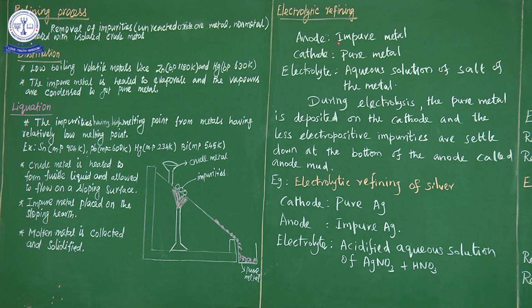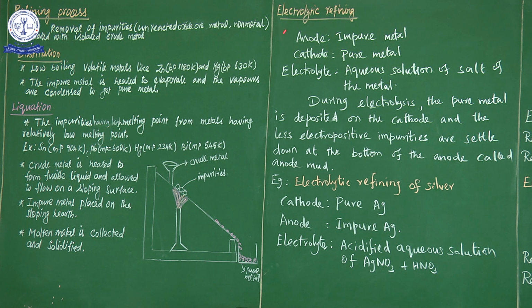So the impurities எல்லாமே என்ன ஆயிரும், அதே anodeக்கு கீழே settle ஆகுது, anode mud. Anode mud னா என்னது? Waste, சகதி மாதிரி இருக்குன்னு சொல்கிறோம் இல்லையா. So waste particles, the waste material தான் இது, impurities. So the impurities are settled at the bottom of the anode which is called as an anode mud.